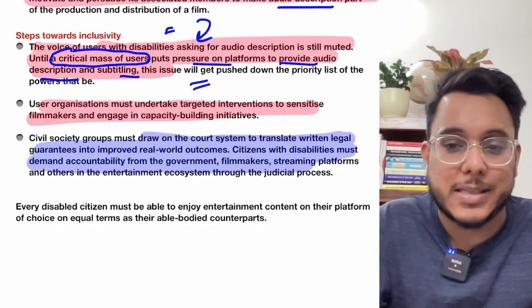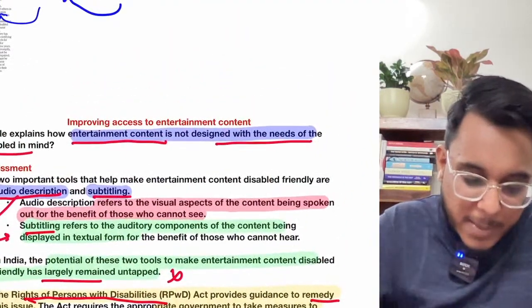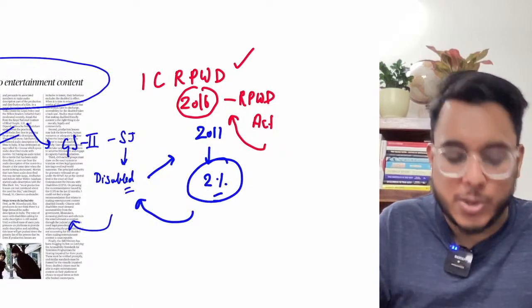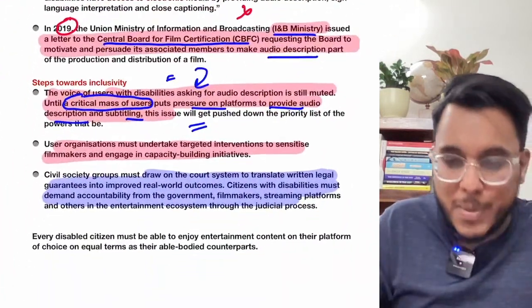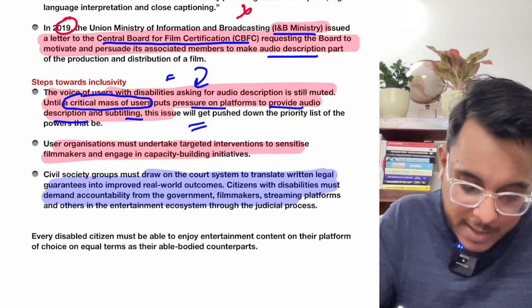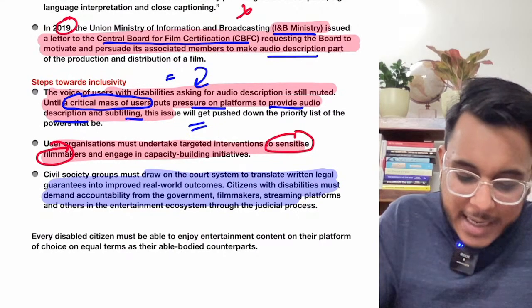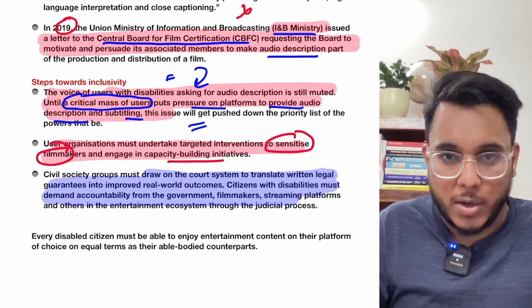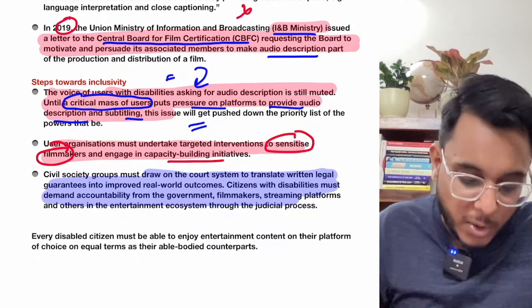They need to raise such demands. I told you guys, if you remember, that disabled people are just 2% of the population, so they are a very minuscule minority and might not be able to bring a big impact. The next thing is that we need to sensitize the filmmakers, and capacity building initiatives need to be brought. Sensitization is very important. They need to be more sensitive and made more responsible.